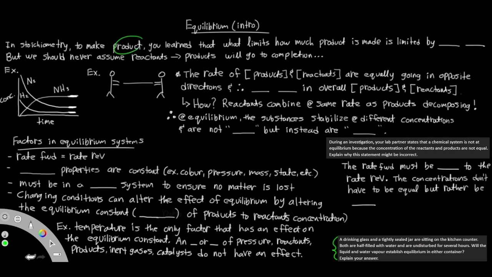Equilibrium. In stoichiometry, you learn that in order to make a product, how much product is made is limited by just the limiting reagent, okay? So if there's no more limiting reagent, no more product, okay? But we should also never assume that reactants will become products and it will always go to completion.